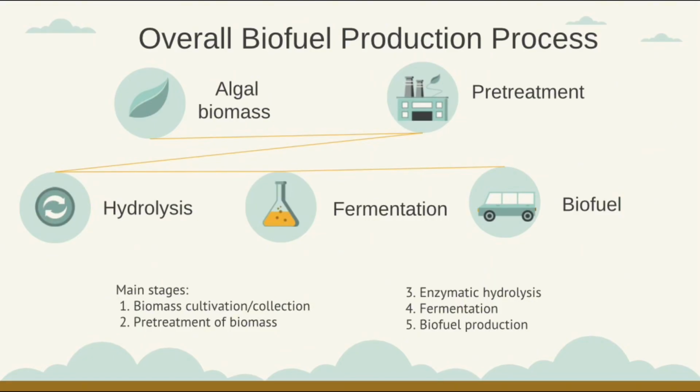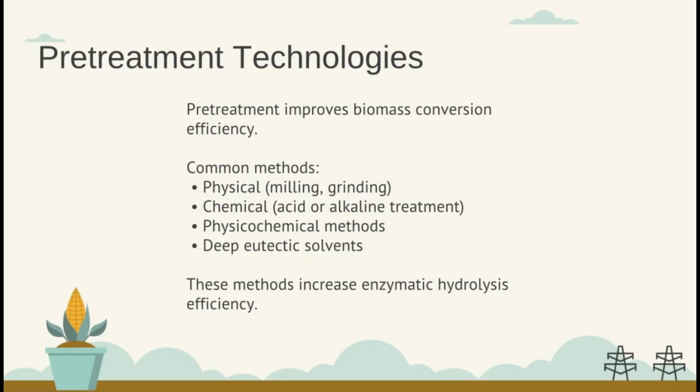Finally, these sugars are fermented by microorganisms to produce biofuels. Pretreatment is a crucial step because it improves the accessibility of the biomass for enzymatic hydrolysis. Different pretreatment methods can be used, including physical, chemical, and physical-chemical approaches. These processes disrupt the biomass structure and increase the efficiency of sugar release.